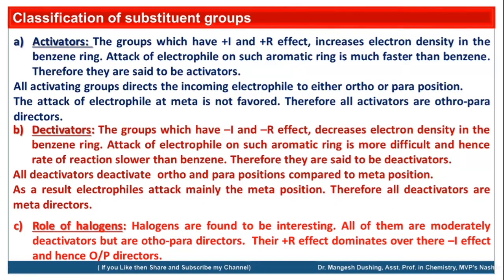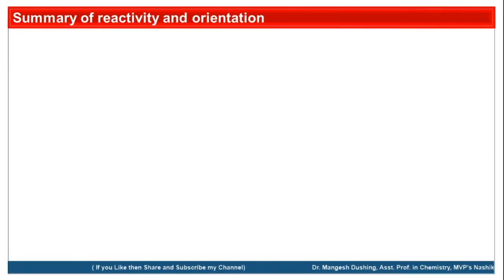But they are ortho-para directors, as their plus R effect, that is the electron donating resonance effect, dominates over the minus I effect. So halogens deactivate the ring and the rate of the reaction will decrease, but the incoming electrophile will attach to the ortho or para positions of the benzene ring.